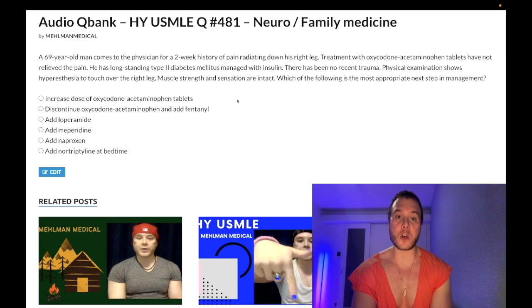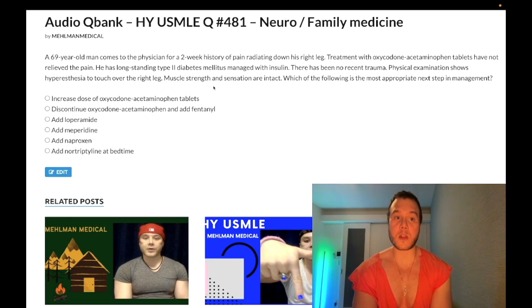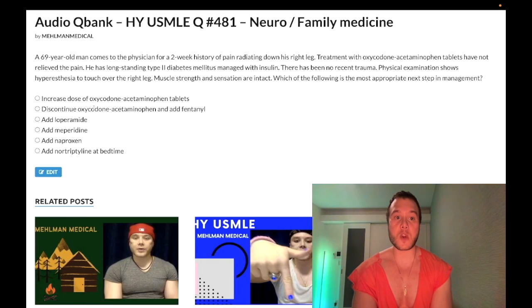Obviously, this is diabetic neuropathic pain. Okay, painful diabetic neuropathy. Let's just walk through the answer choices here. Choice A, increased dose of oxycodone acetaminophen tablets. Wrong answer. I don't know what to tell you. It's just what they put on the NBME exam, and it's the wrong answer.